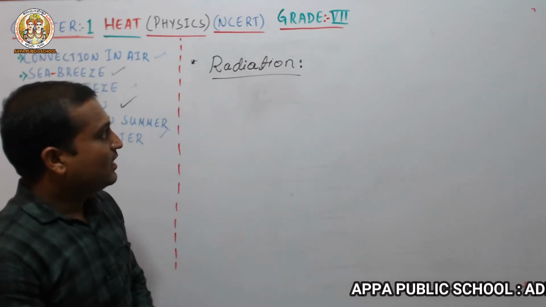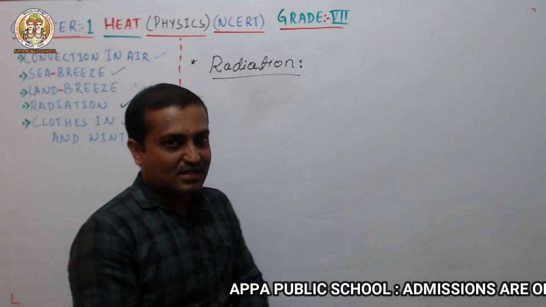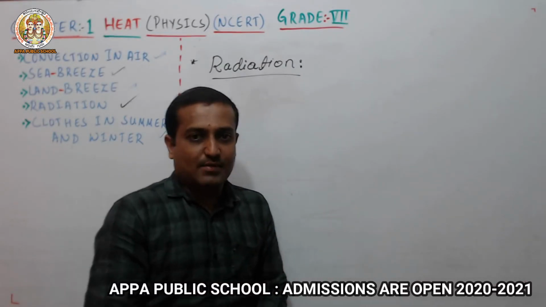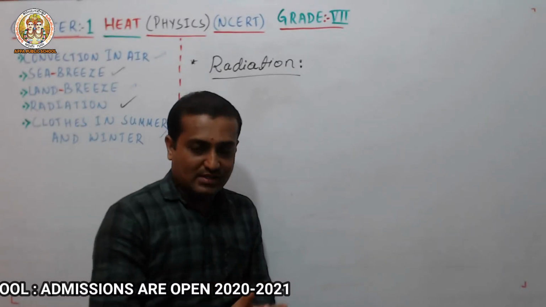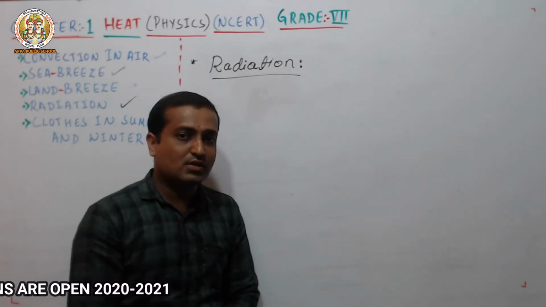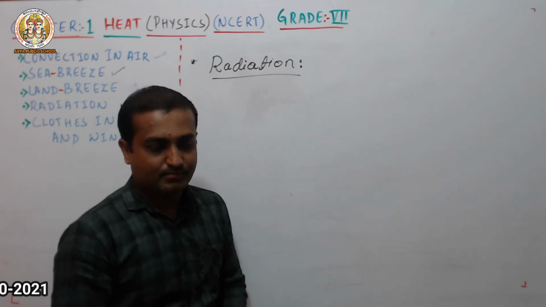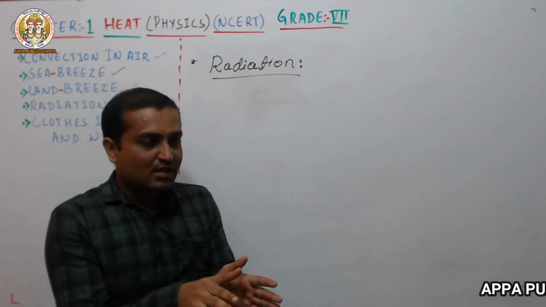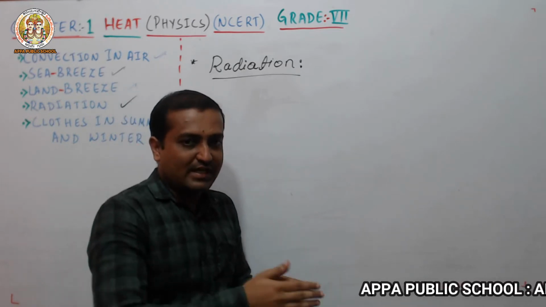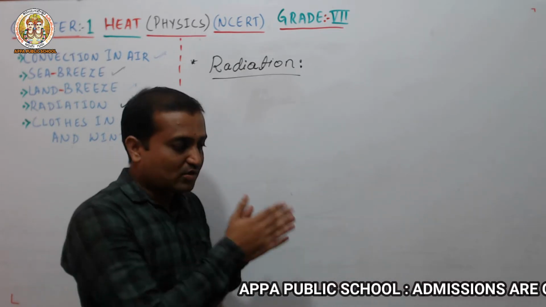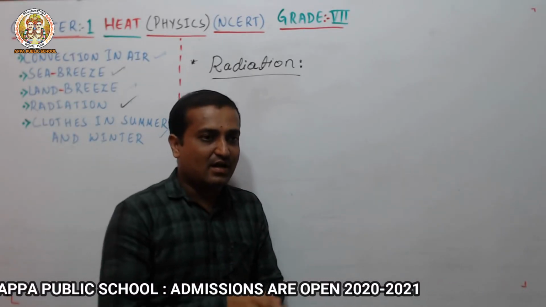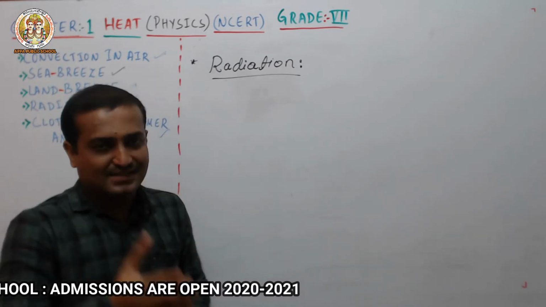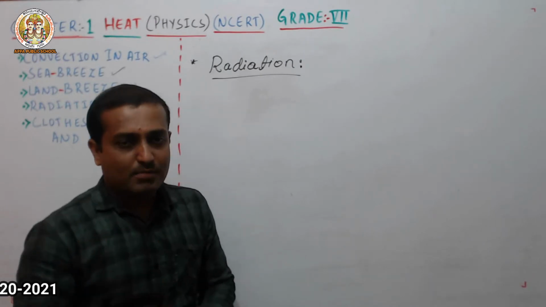In the conduction method, I discussed that conduction is the process in which heat transfers in a solid, from the hotter end to the colder end. In the convection process, I discussed that it takes place in liquids and gases, from a hotter part to a colder part.